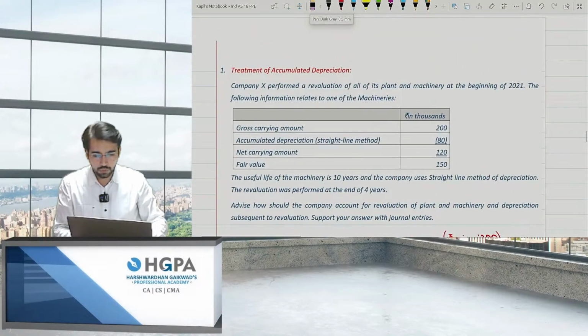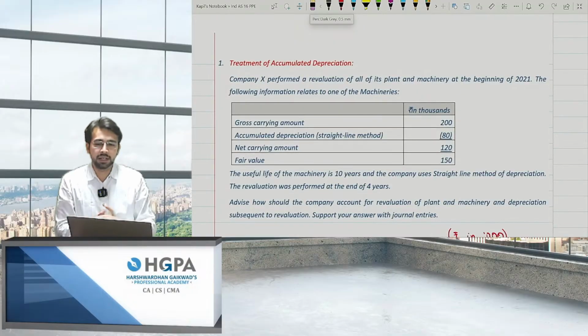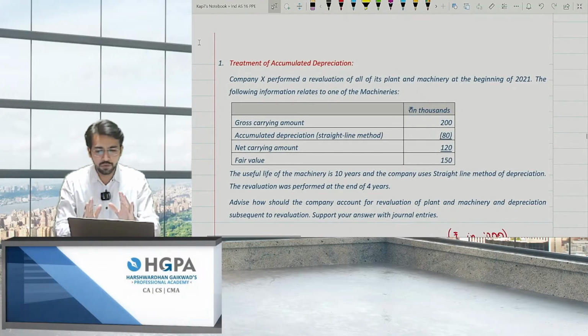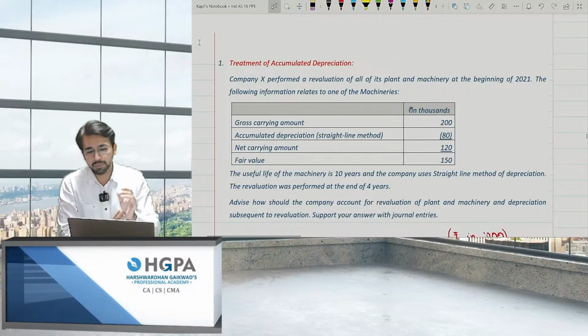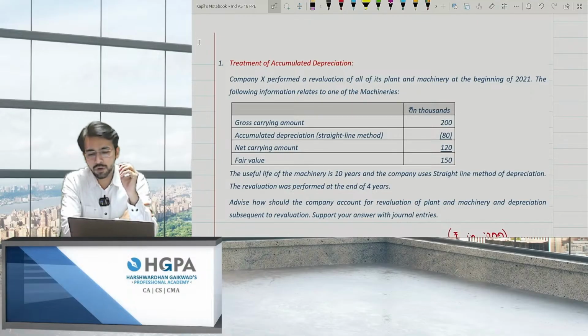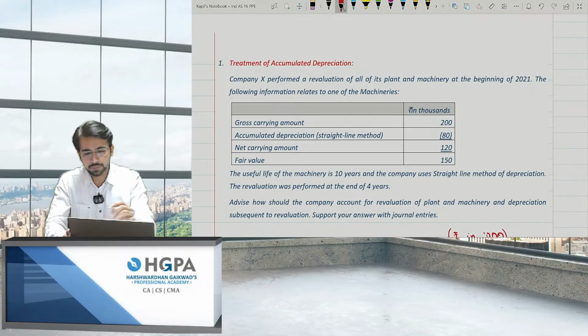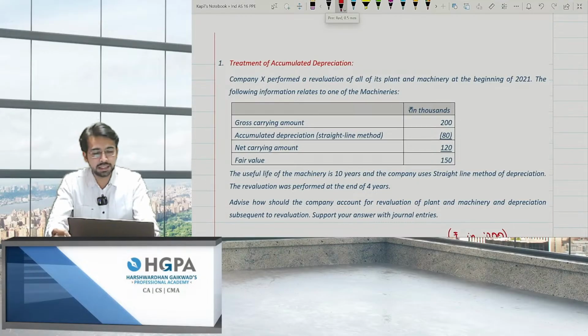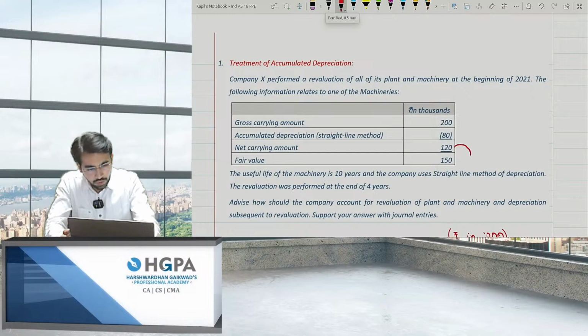So, treatment of accumulated depreciation. The question is in front of you. I'll be reading the question, and I'll give you 2 to 3 minutes to solve, and then we'll discuss it. Company X performed a revaluation of all of its plant and machinery at the beginning of 21. The following information relates to one of the machineries. The gross amount is 200. The accumulated depreciation till date is 80 and the net value is 120. You're revaluing 120 to 150. That means you want to increase by 30.